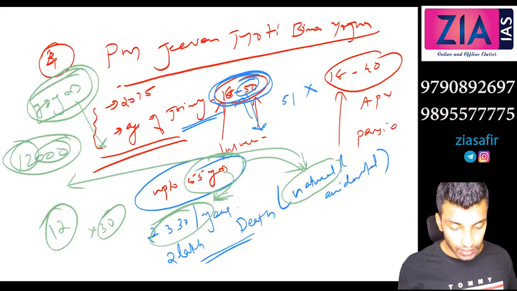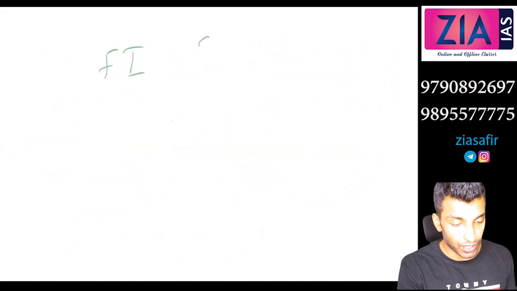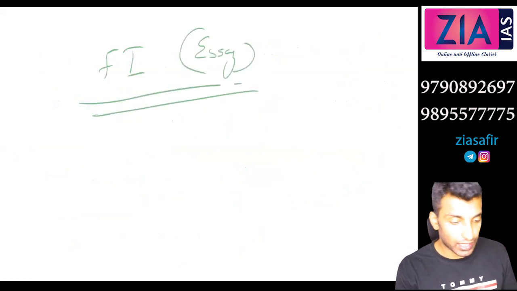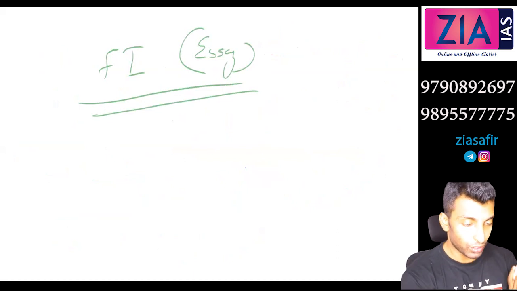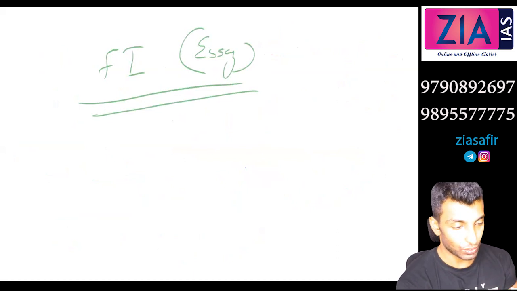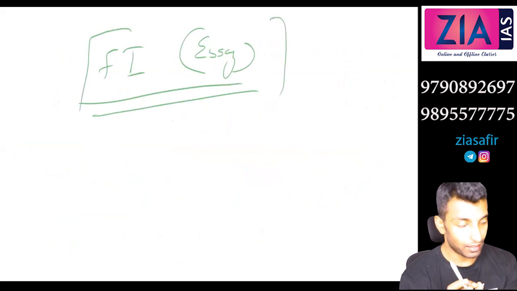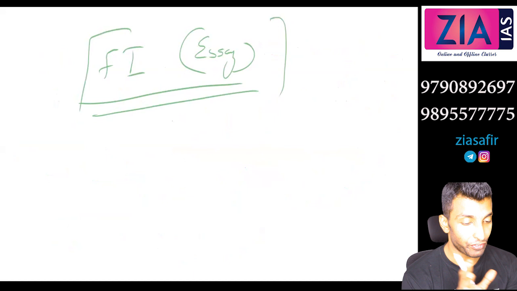See, there is a high possibility that financial inclusion can be asked as an essay question. Don't just look from a prelims or mains point of view. This is a very potential essay question. Anytime it can hit. If it comes, you should attempt it, and everything has to be incorporated under different headings.